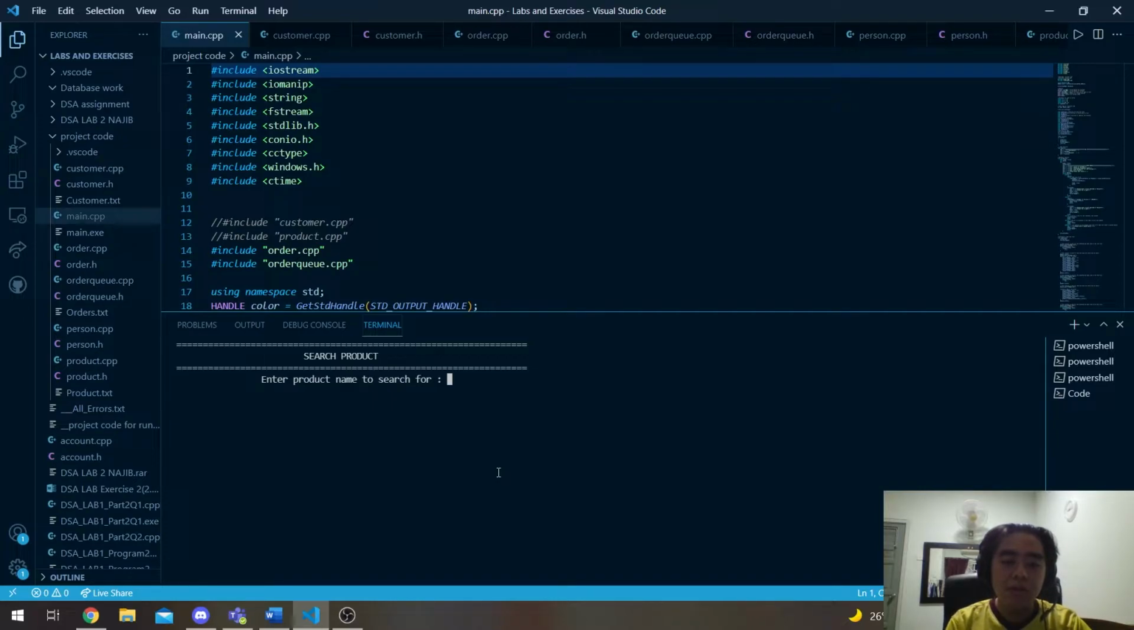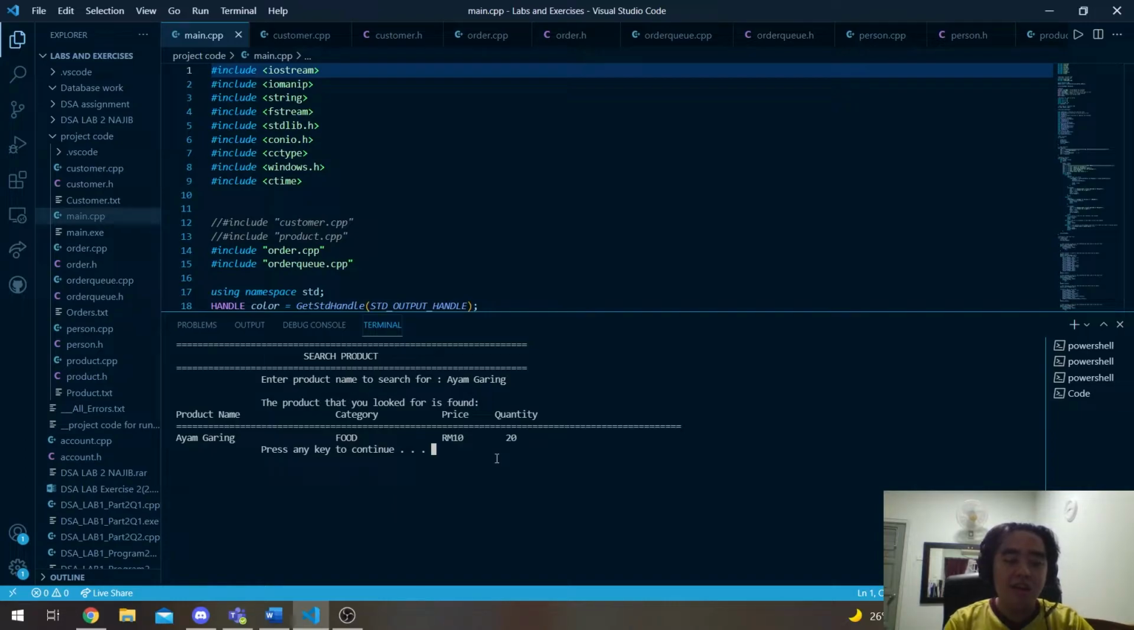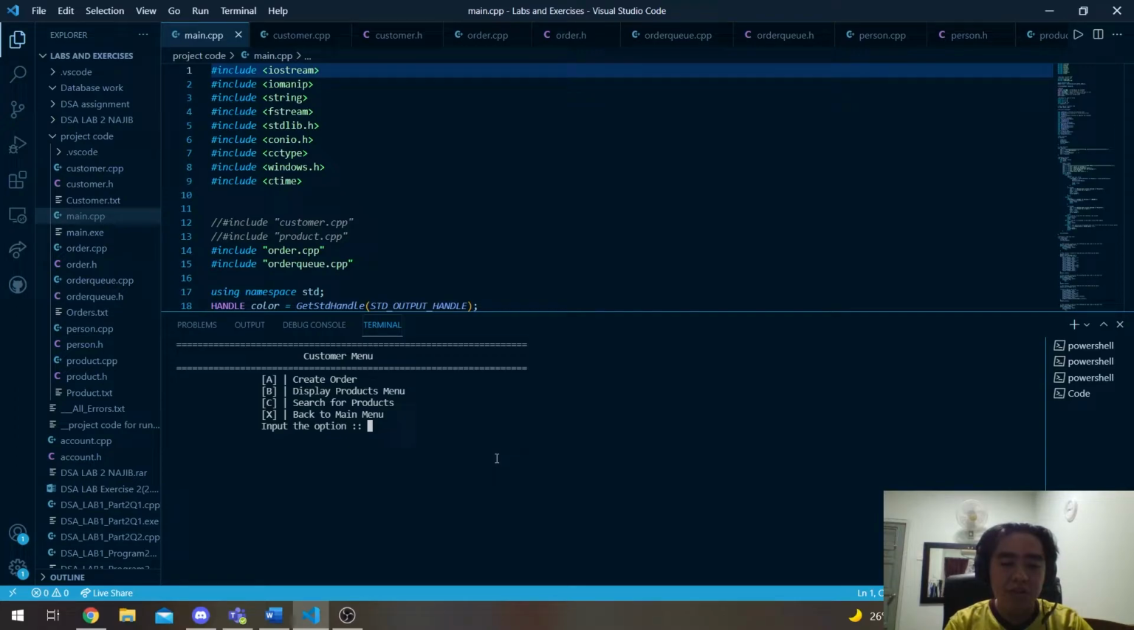For this one, we will search for, let's say, the ayam garing from the product list. If there are no products, it will show that the product you look for does not exist, because it is actually case sensitive. Let's try that again with the proper cases. As you can see, right now we found the details of ayam garing. Continue on for the final one.